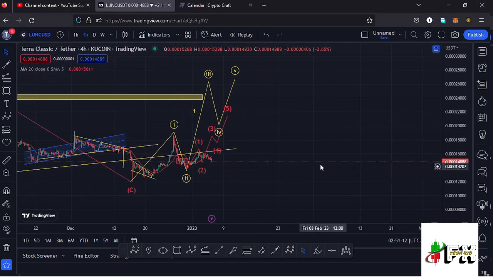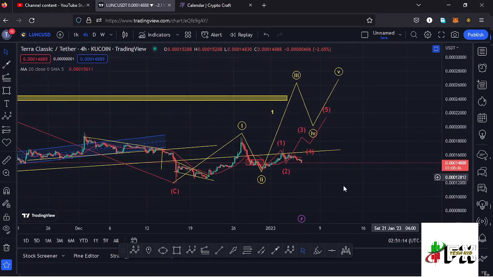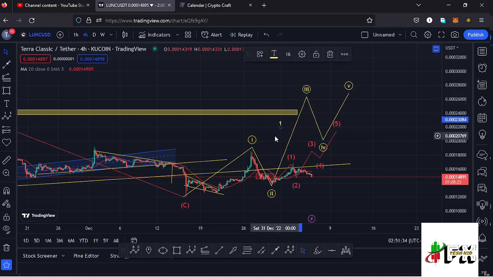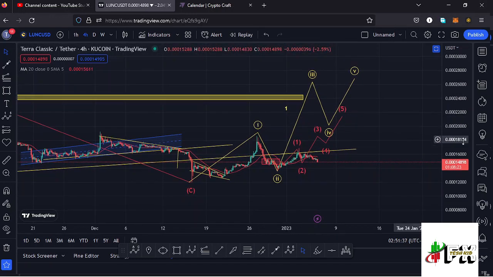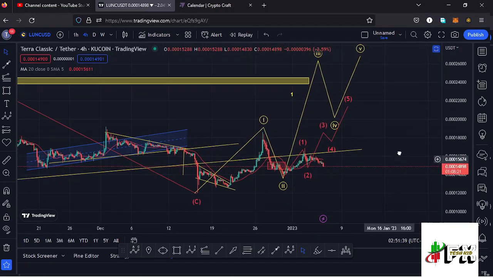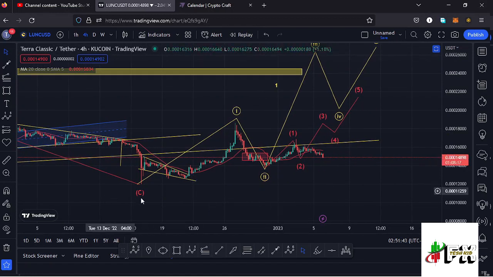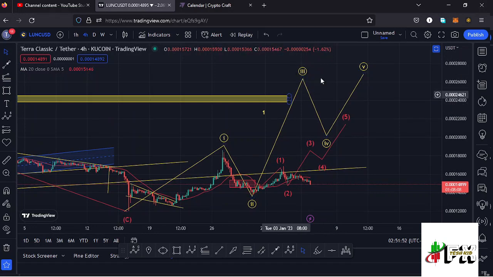And if I zoom in here on the 4-hour chart, you can see that I have this Elliot wave structure in yellow, which represents a higher Elliot wave degree, where the wave 5 of that fractal wave should complete the formation of a higher Elliot wave count 1, which is a fractal wave within the formation of that higher Elliot wave count 3 to the upside. And getting a little bit into the details of the formation of this Elliot wave structure, I believe we have seen the high for that first wave to the upside, then seen the low for this second wave, and right now I'm expecting another bounce to the upside in the formation of this wave 3 to the upside.